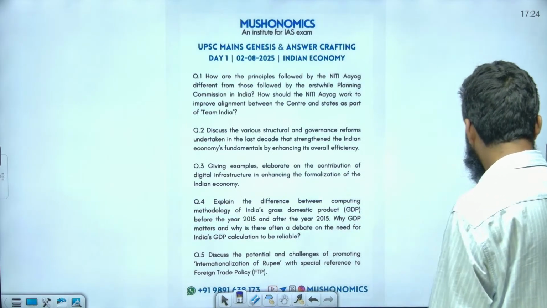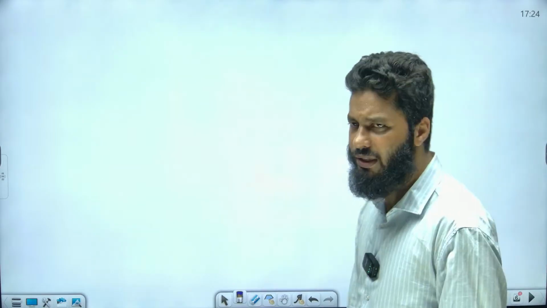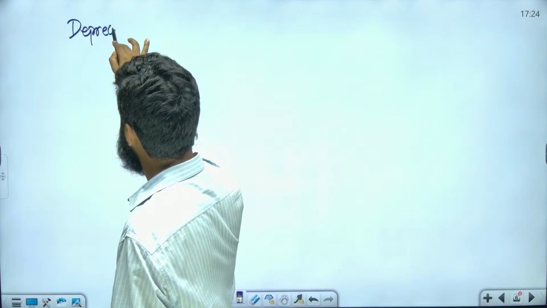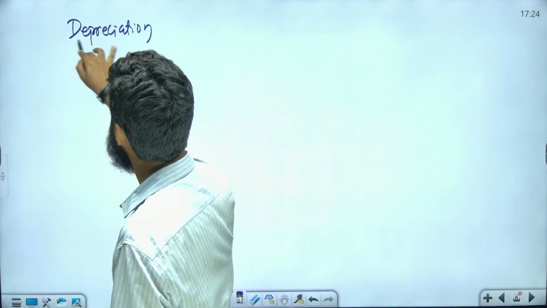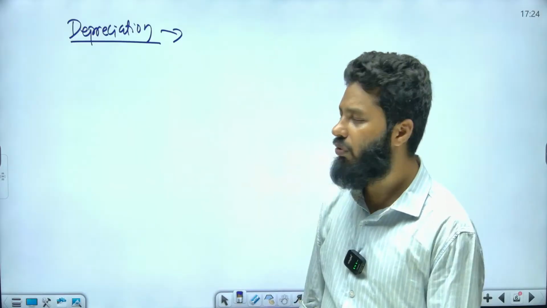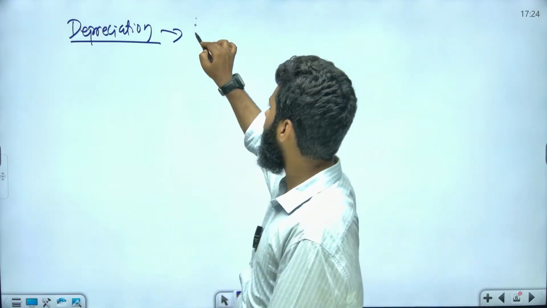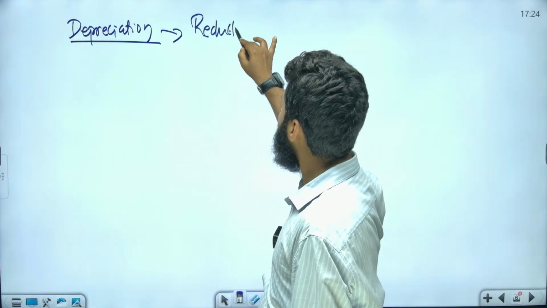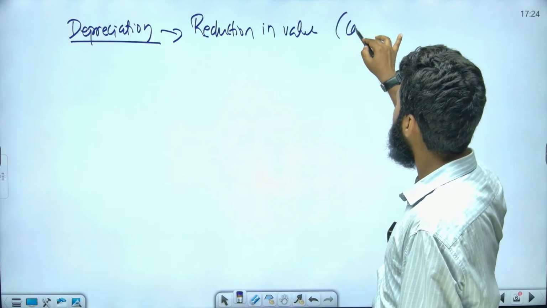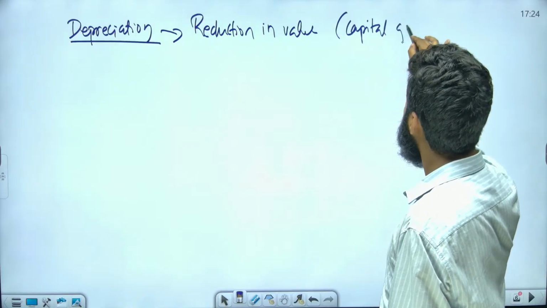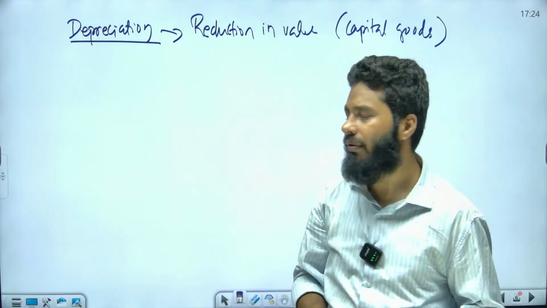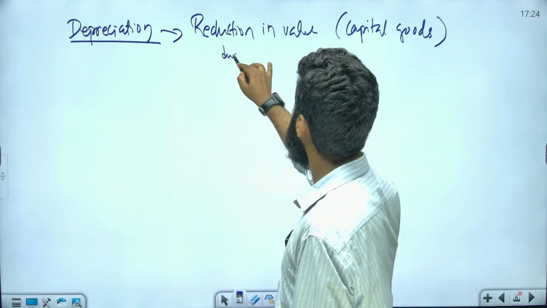For example, when we talk about GDP calculation, there are few concepts. For example, one concept is depreciation. What do we mean by depreciation? Depreciation is reduction in value due to normal wear and tear losses. So reduction in value mainly of capital goods due to foreseen obsolescence, or we can write due to wear and tear losses,